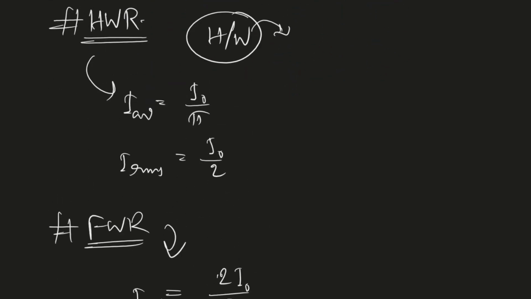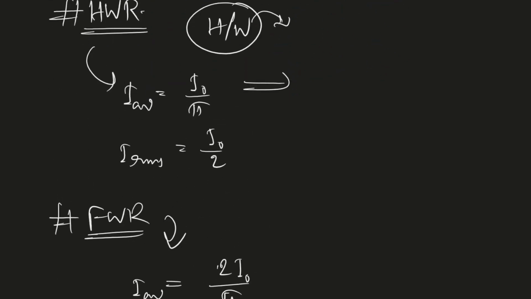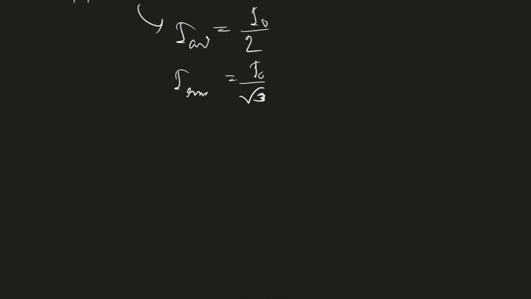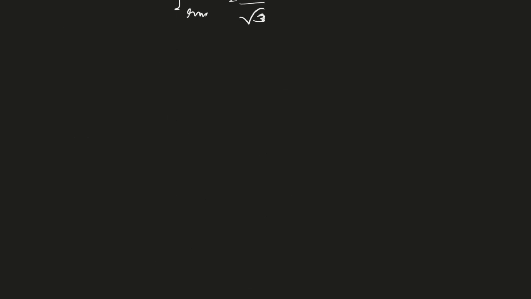So I will suggest, I mean HWR and FWR, these both are homework. Okay, fine. In reality, what AC ammeter reads, that is the RMS value.